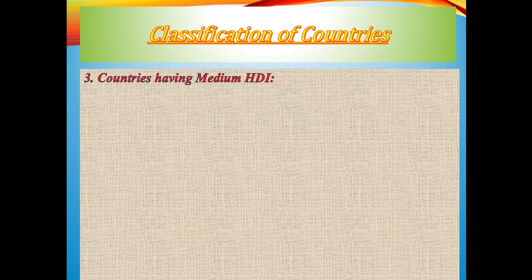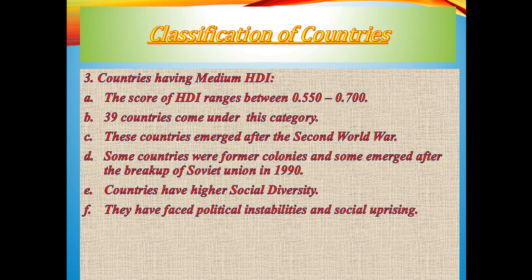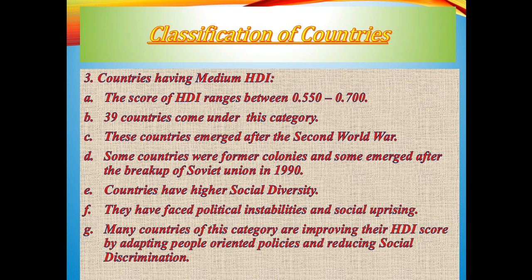The third category is countries of medium HDI, and India comes under this category. Now, what is the range? Why are we in this medium HDI category? The range of HDI is 0.550 to 0.700, and 39 countries of the world come under this category. Either some of the countries emerged after the Second World War, or they were former colonies like India, or some of the countries emerged after the breakup of the Soviet Union in 1990. And these countries have lots of social diversity.